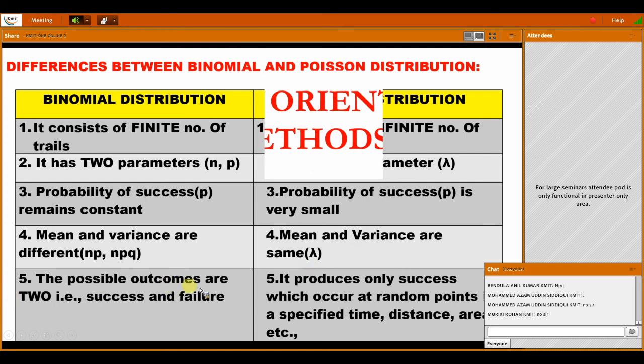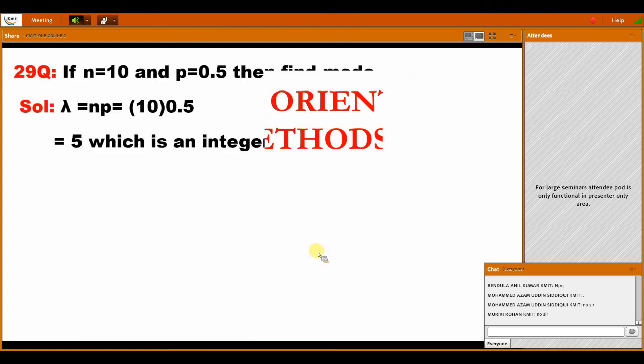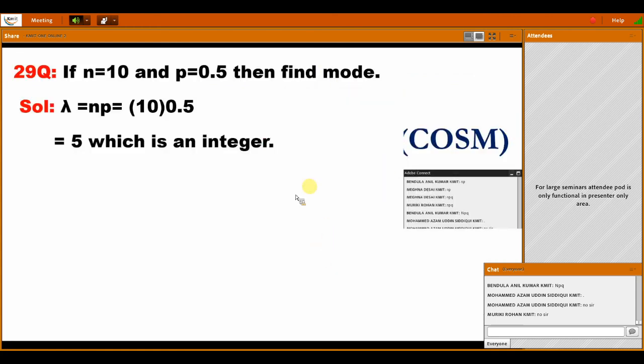The Poisson distribution outcomes are two. The possible outcomes are two here, that is success and failure. Here it produces only success. This is the difference between Poisson distribution and normal distribution.